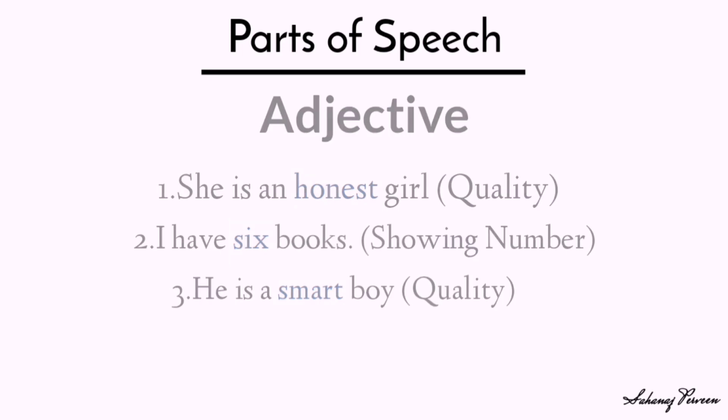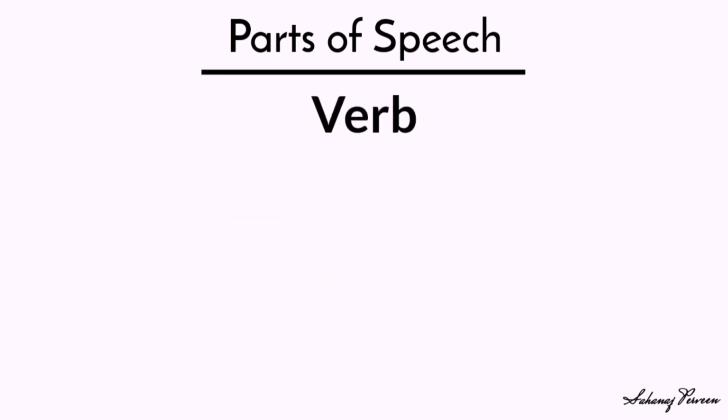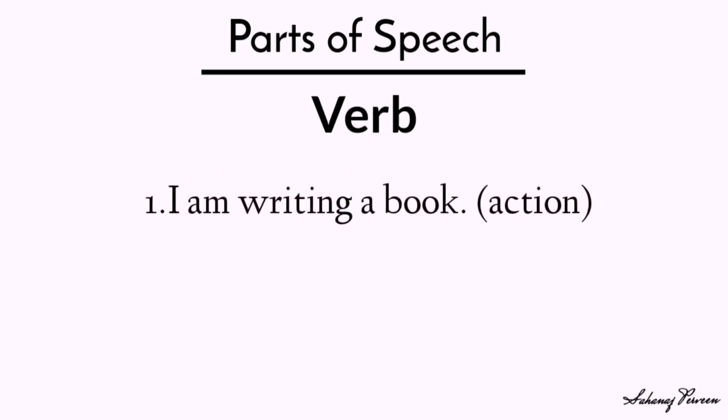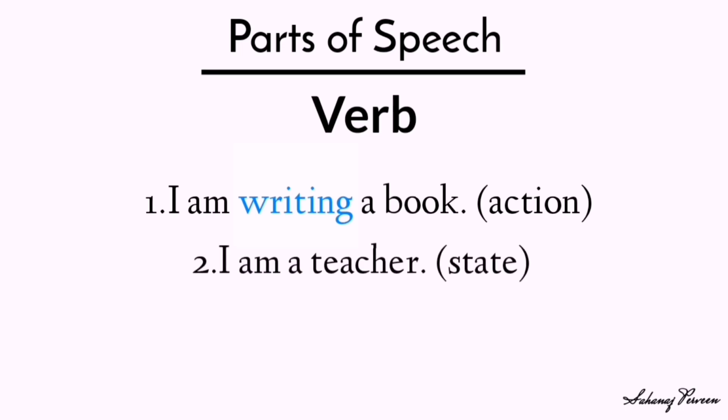Now, look at the verb. What is a verb? A verb is a word used to express an action or state of a subject. Look at the example. I am writing a book. Here, writing is a verb which expresses an action. Look at another example. I am a teacher. Here, am is a verb. It is a state verb.